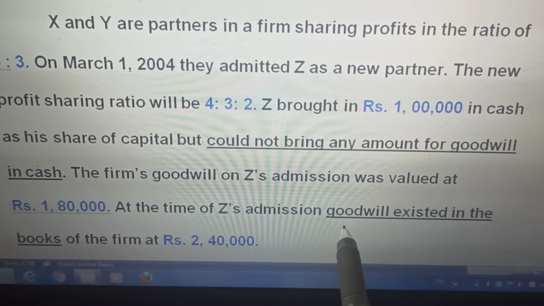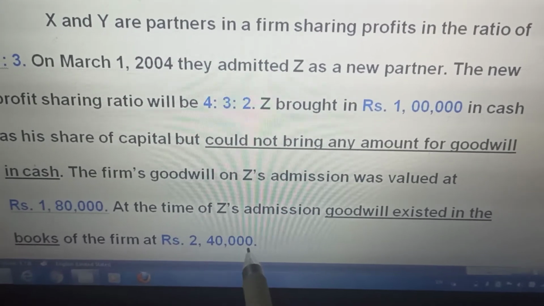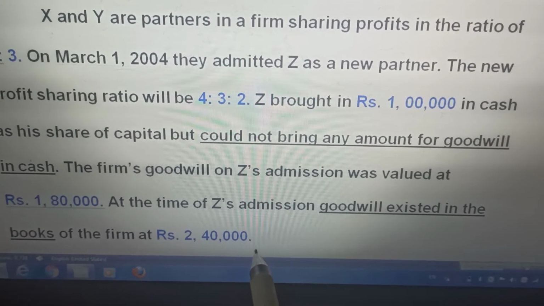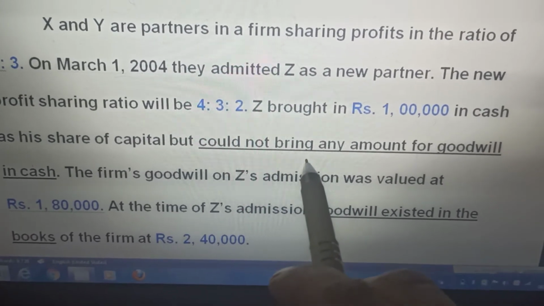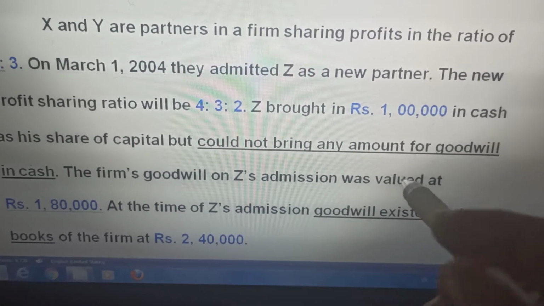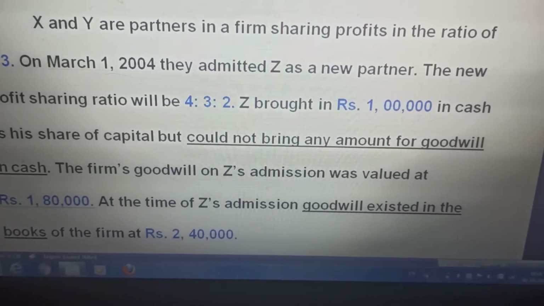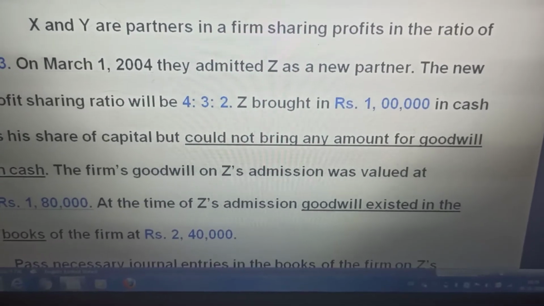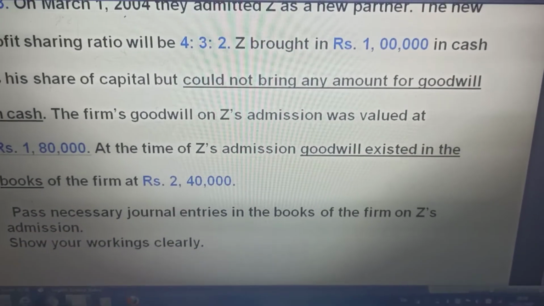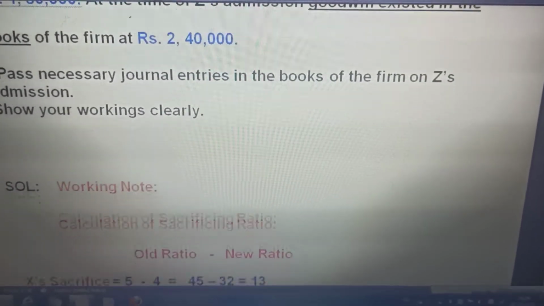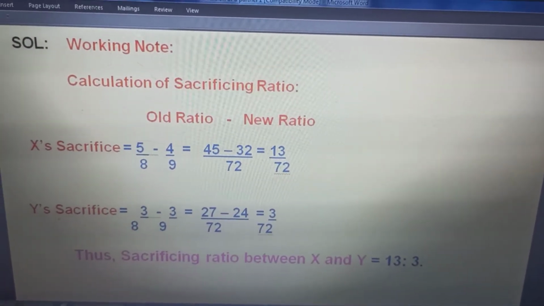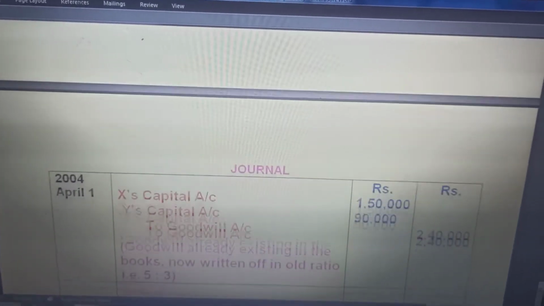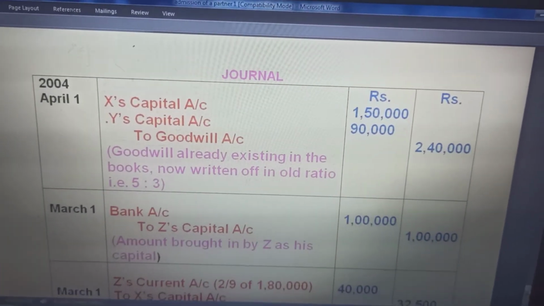What is the entry for this? Goodwill already existed in the books of the firm. Goodwill has to be credited to old partners in the old ratio, and he does not bring goodwill in cash, so new partner to old partners in sacrifice ratio. Both the entries are just mixed, given together. We find out the sacrifice ratio. Old minus new, sacrifice ratio comes out to be 1:3, but that is child's play that you can do.